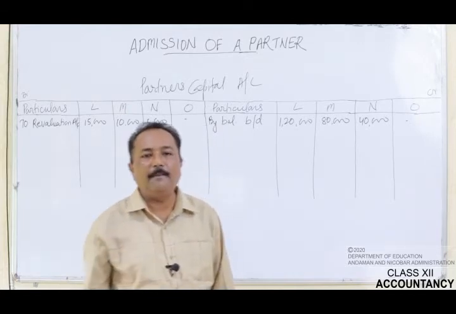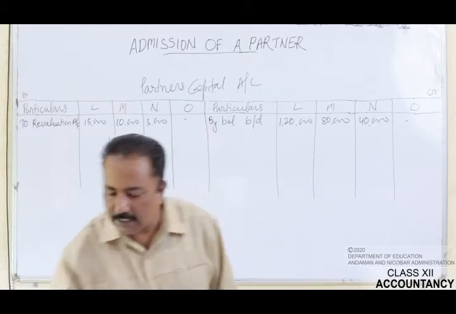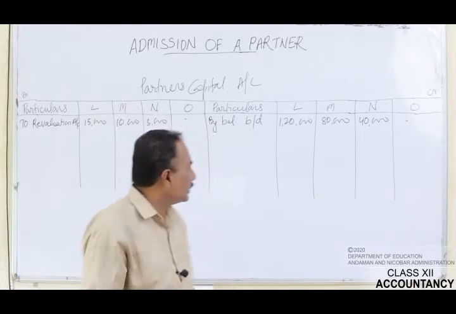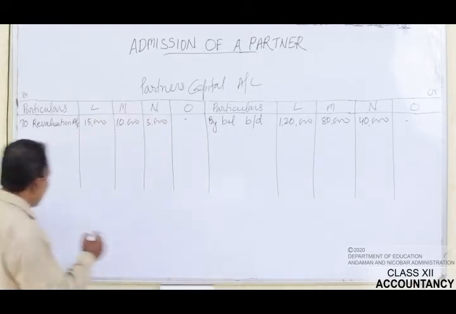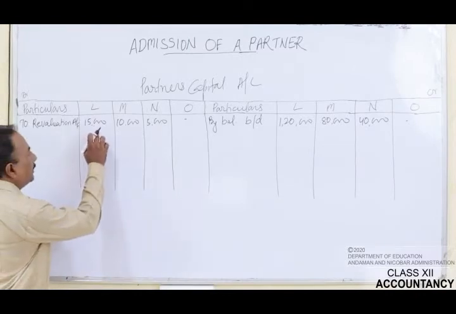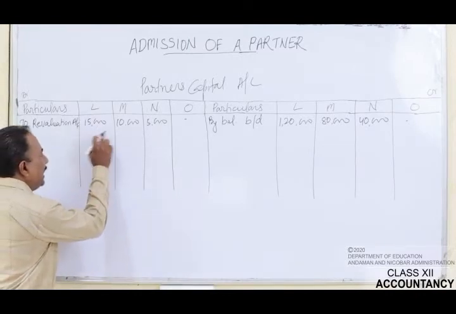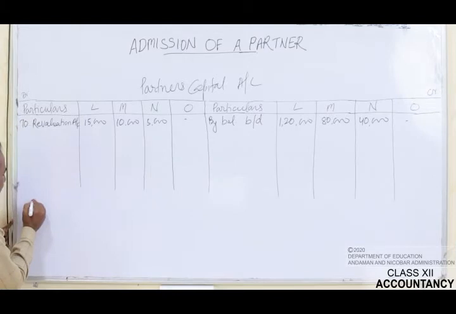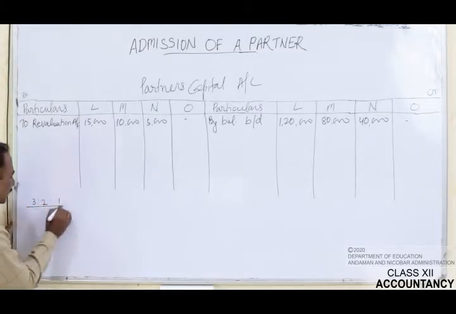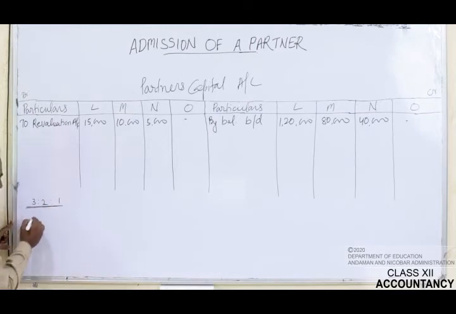See, what is the amount of the general reserves given in the question? It is rupees 42,000. So this rupees 42,000 will have to be distributed between the old partners, that are L, M and N. So what is their old profit sharing ratio? The old profit sharing ratio was 3:2:1. So in this ratio the amount will be distributed.